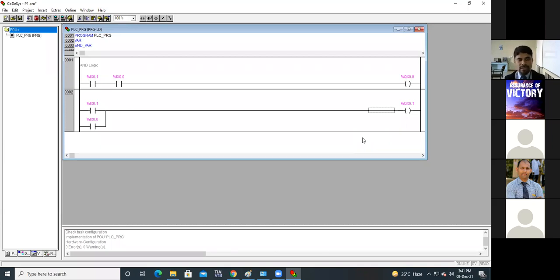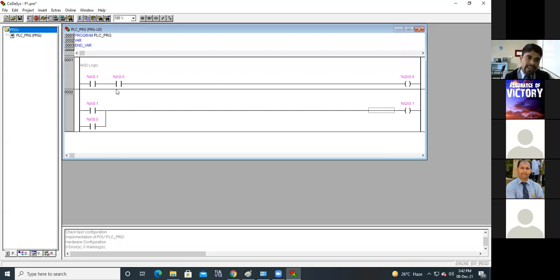rule, or we can say precaution, we have to take: never use one output more than one time. If you have used percent QX 0.0 once, you cannot use it somewhere else. If I use this percent QX 0.0 again in a second run, then it will be the wrong practice. So avoid this: one output, only one time.